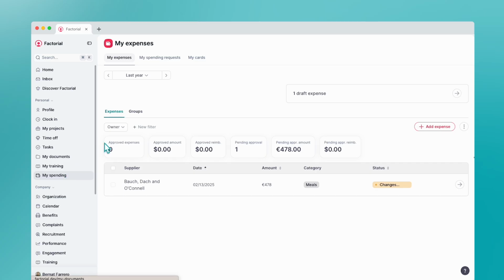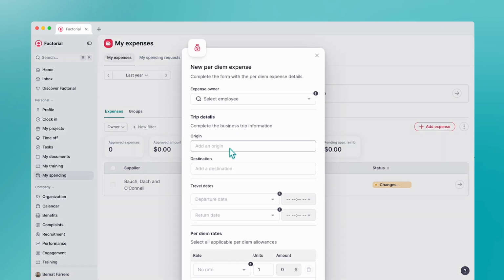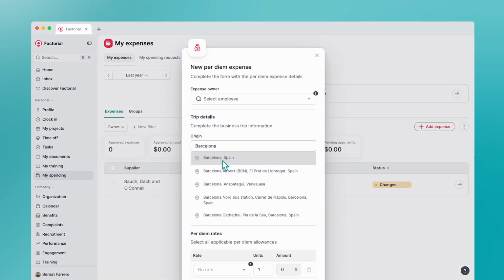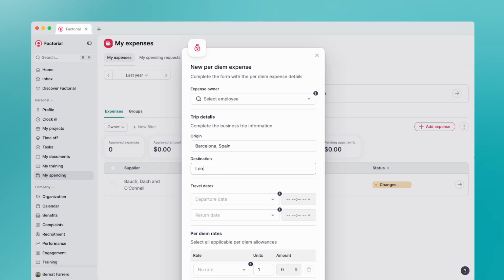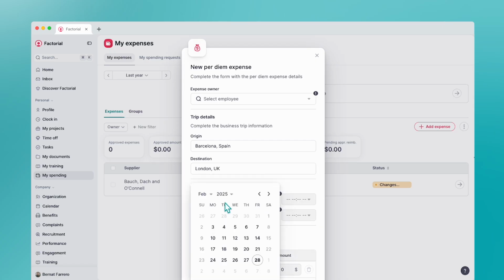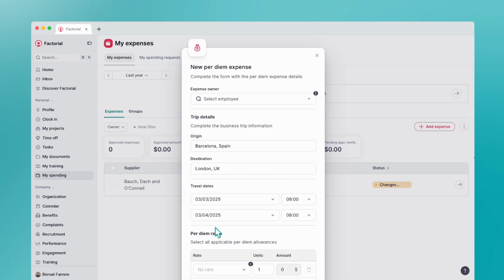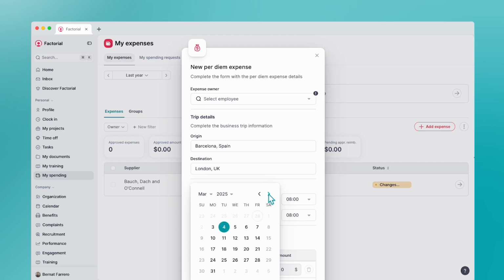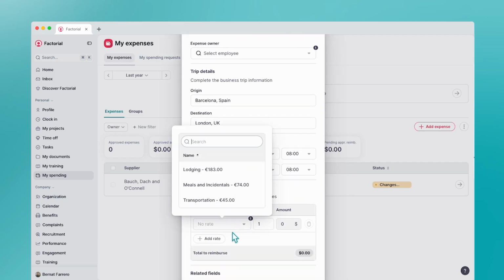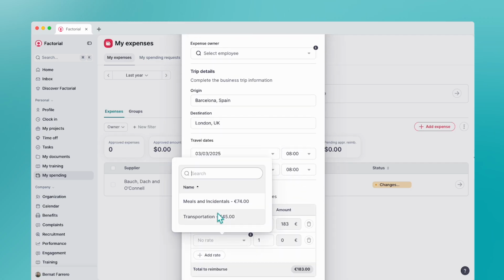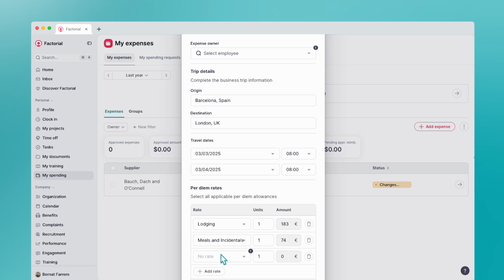Now moving to the My Spending section, now employees will be able to report new per diem expenses, where they can just select the origin and the destination of a trip. They can choose the day in which they're doing this trip, and they will be able to just select one of the pre-configured policies of the company for per diem expenses. These policies can be configured by legal entity and any custom aggregation of employees of the company.